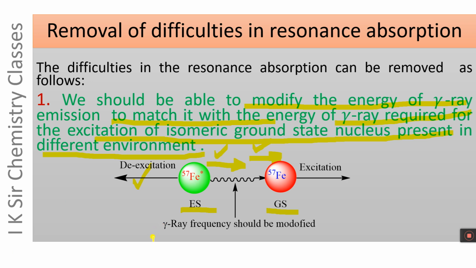For this purpose, we should be able to modify the energy or frequency of emitted gamma ray. Then a question arises how the frequency of emitted gamma ray can be modified.